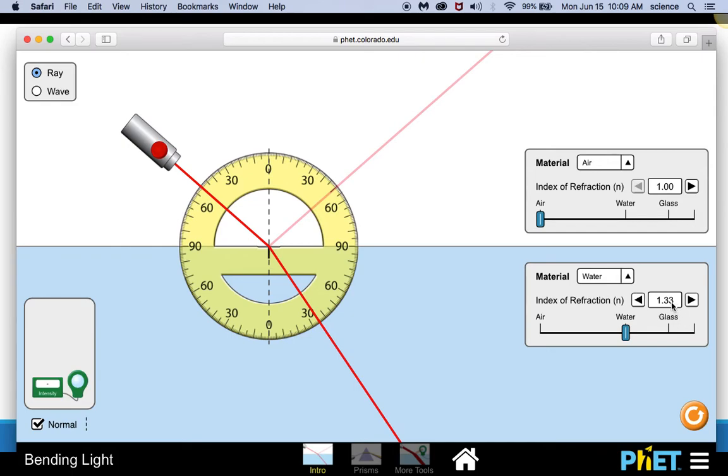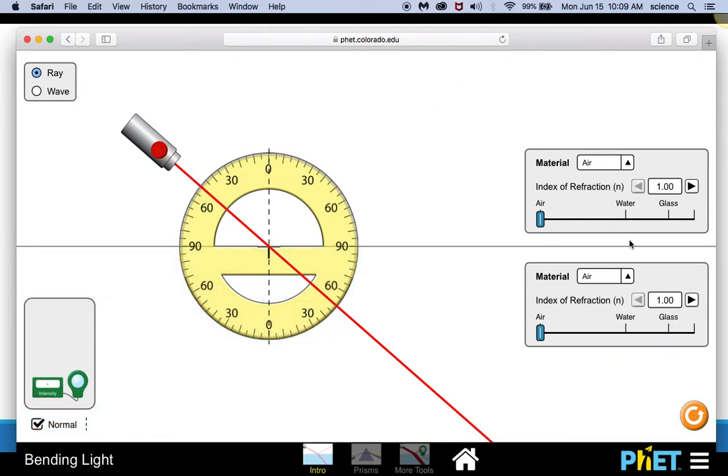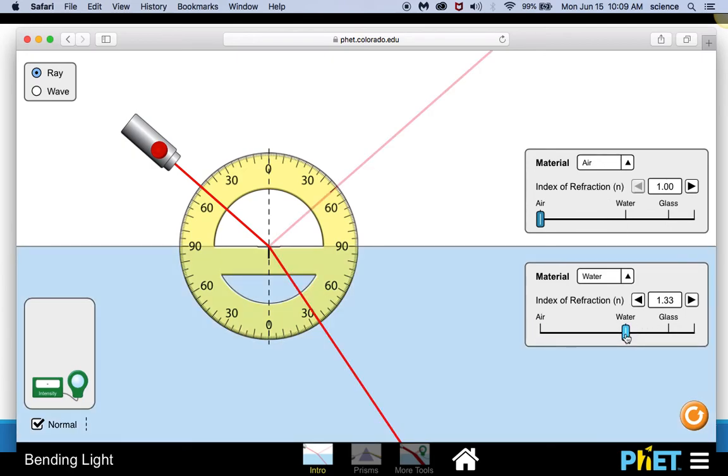I'm starting off with water, and I'm going to increase the index of refraction right here. So I'm going to increase this value from water to glass, and we're going to see what happens to the bending of the light. So right now it's bending. Actually, let's start with it in air and air. It doesn't bend at all. When I put water in there, it bends, and let's watch what happens as I increase the index of refraction.